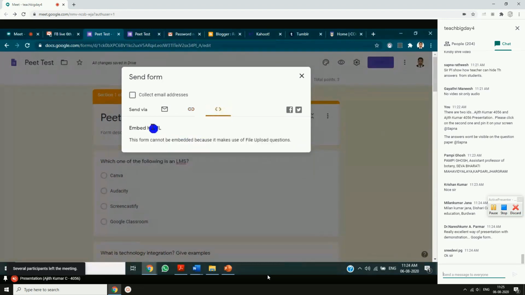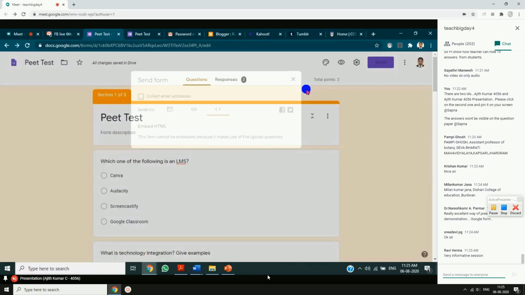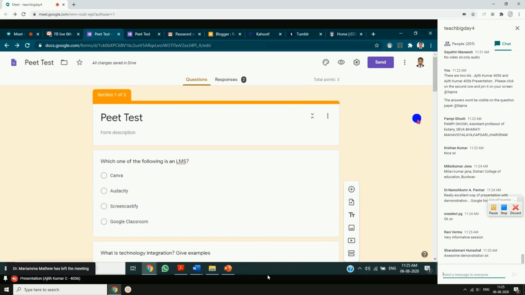This is not required. This is HTML format, HTML language. We are not familiar with that. This can be shared on 2 social media platforms directly from Google Form. One is Facebook, the other is Twitter. Especially in school education, we don't use them. But in higher education, if you are using Twitter for your teaching learning process, you can click on Twitter, then it will take you to your Twitter account, and you can directly send your Google Form link in your Twitter account. That is done. So this is how it is sent to your students, right?